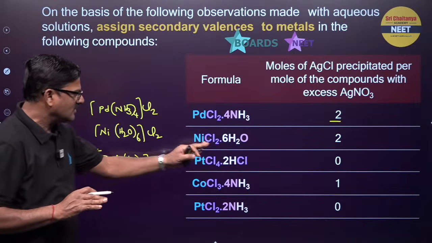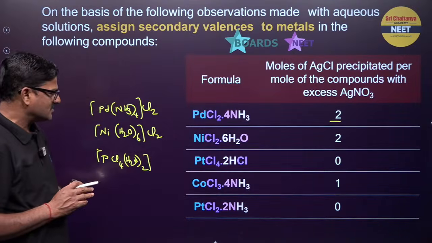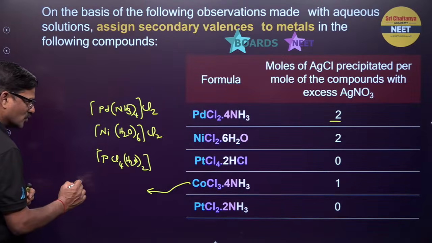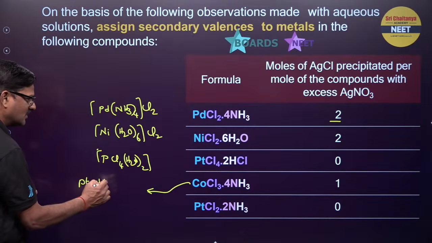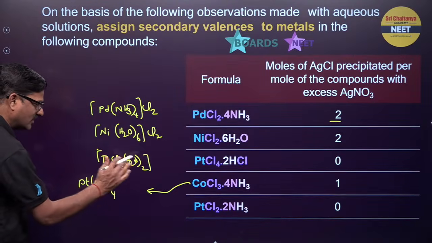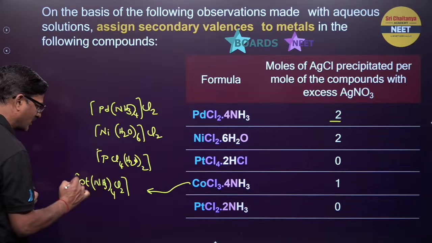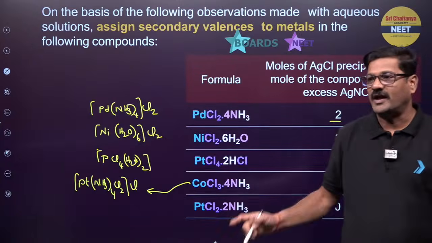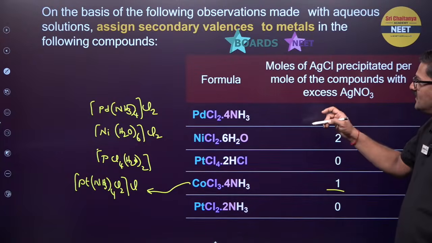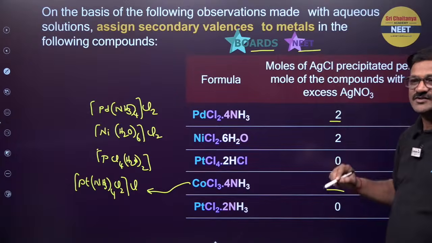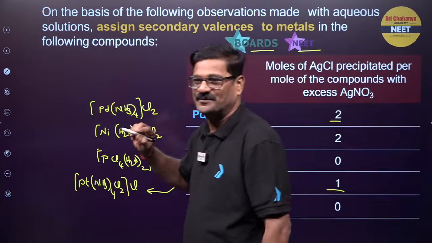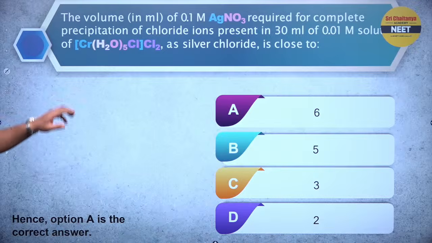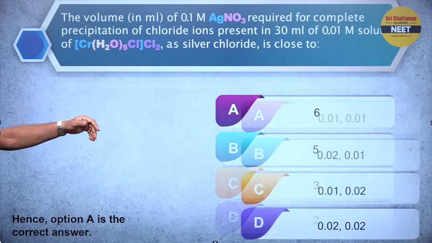So there is no chlorine outside, and then CoCl3·4NH3. This is a little tricky here among 3 chlorines. Here the NH3 count is 4. Among the 3 chlorines, 2 chlorines are inside the square bracket and 1 chlorine is outside, so that 1 chlorine gets precipitated. Like that, in the boards as well as NEET you can answer the questions, and if you see the answer it is going to be like this. And the volume in ml, that we'll discuss later.